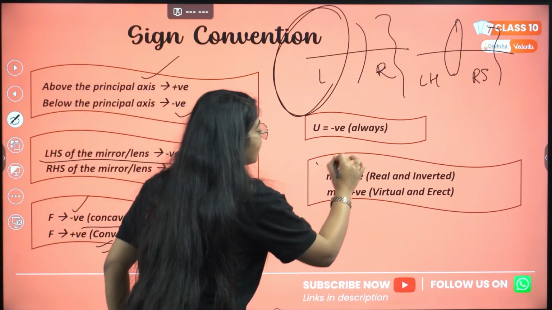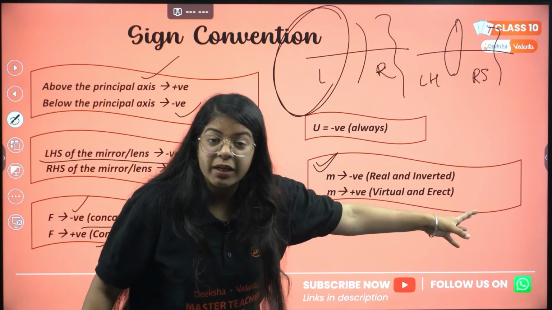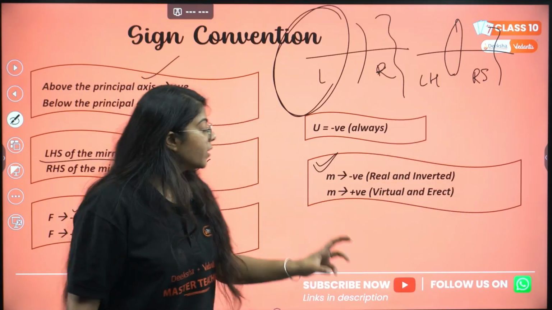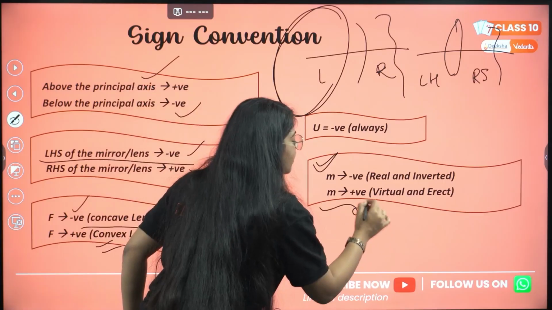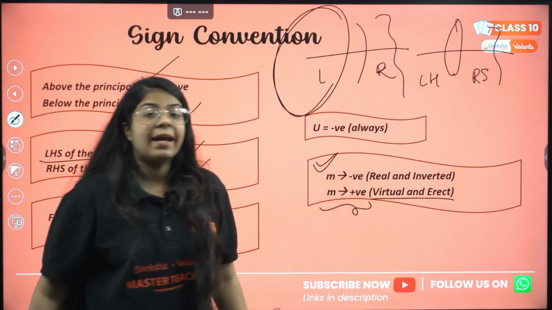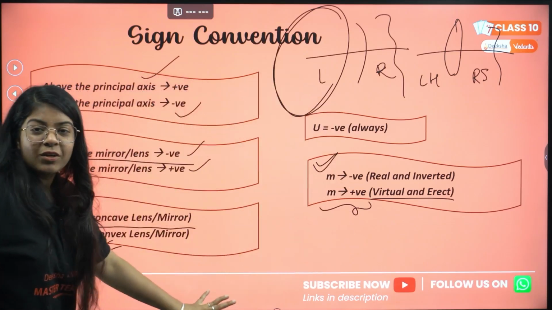Then magnification, for negative magnification it is real and inverted. Magnification negative means real and inverted. Magnification positive means the nature of the image is virtual and erect. Okay, this is all about sign conventions.